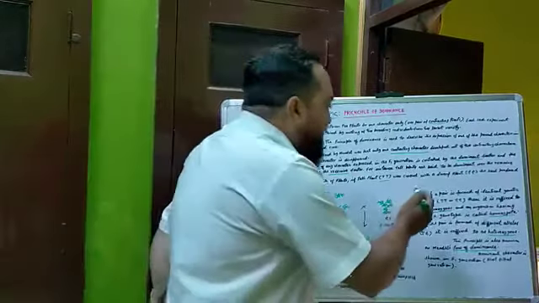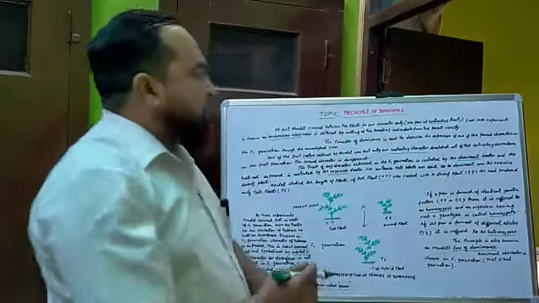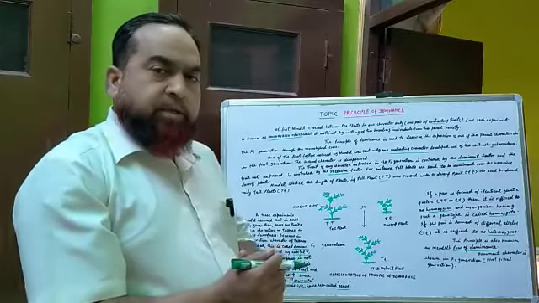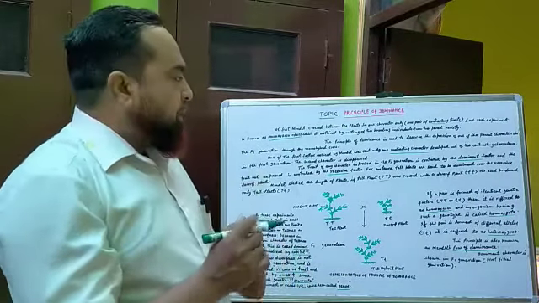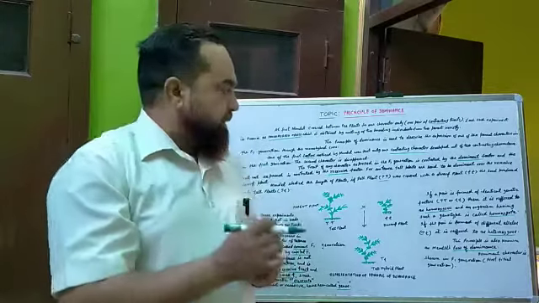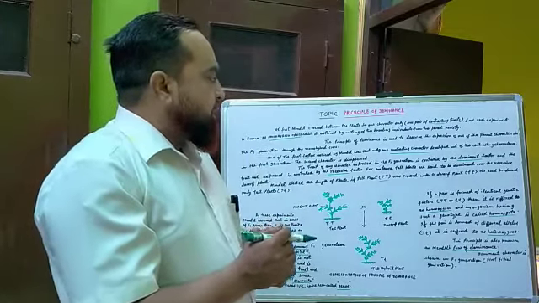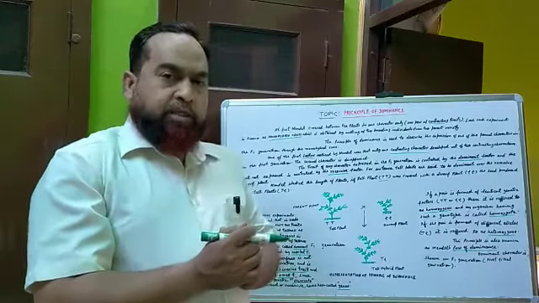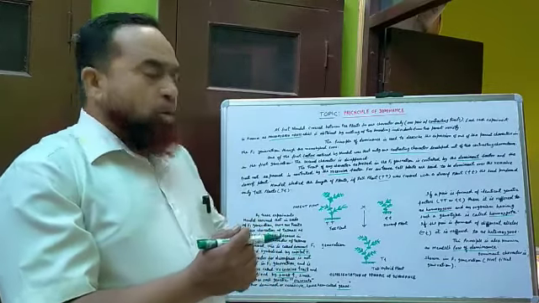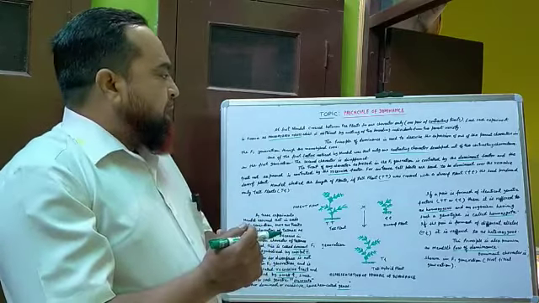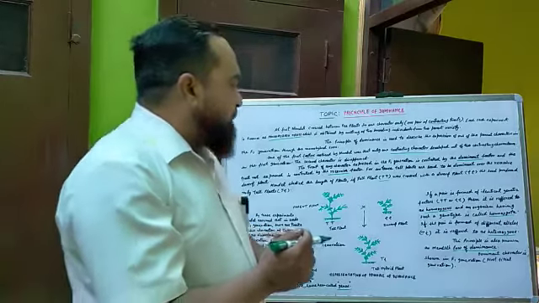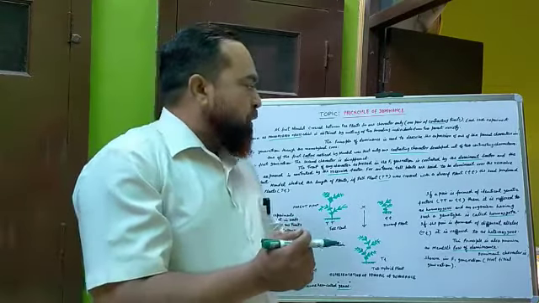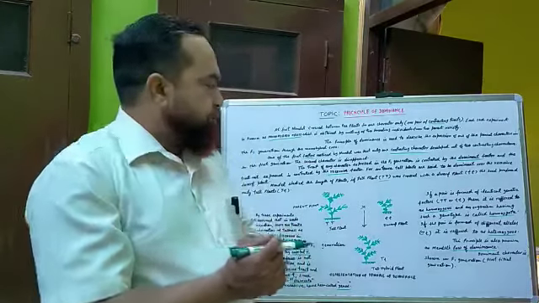If a pair is formed of identical genetic factors, capital T or small t, then it is referred to as homozygous. This is called a homozygote.